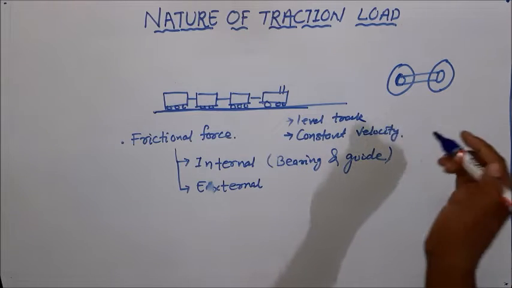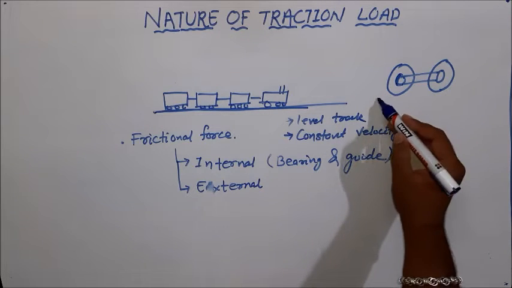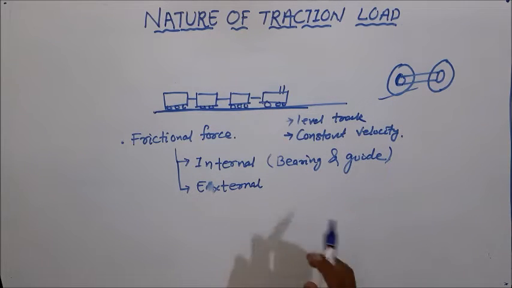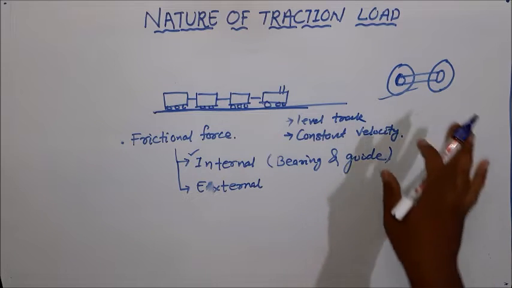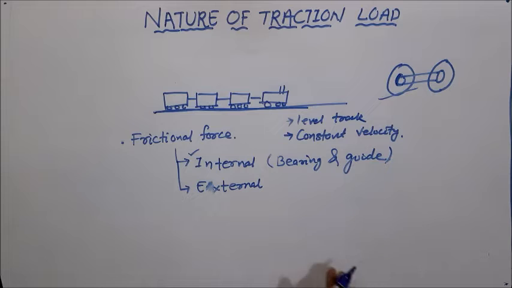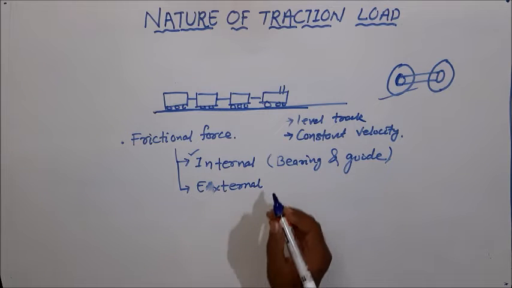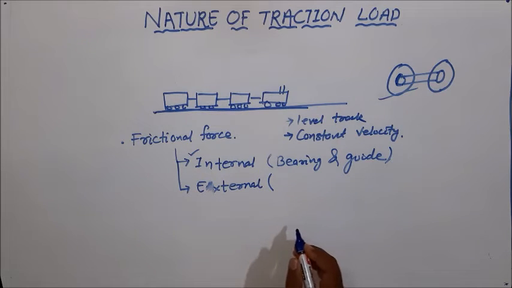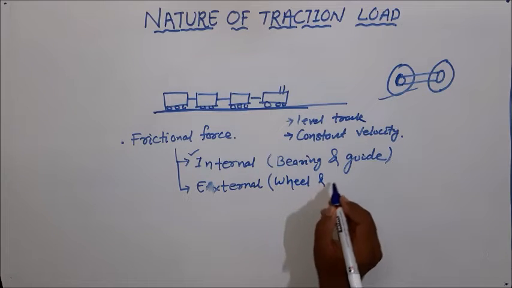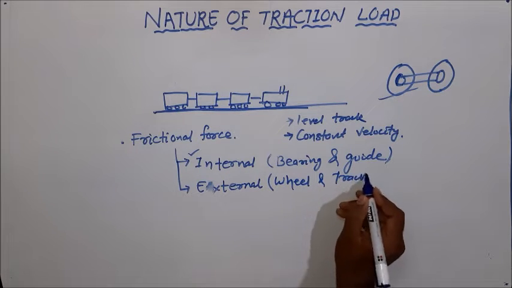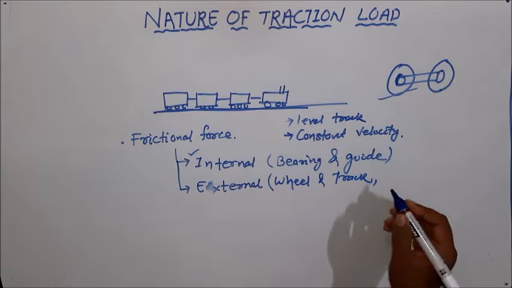The frictional force developed by the bearing and the guides is called internal friction. That is happening internally in the train. What is the external friction? External friction is the friction between the wheel and the track, or the wheel with the flange.